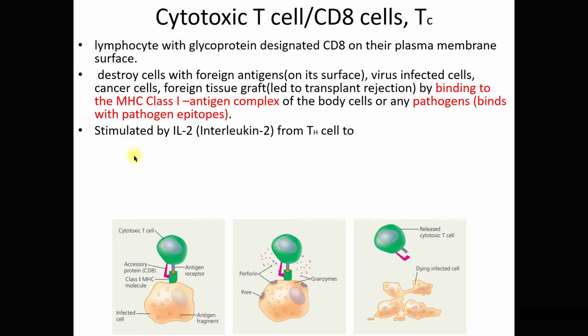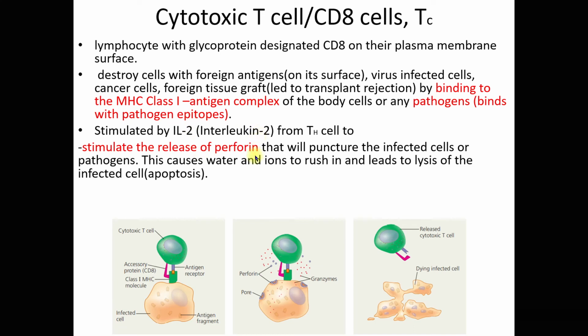Now, the cytotoxic T cells are stimulated by interleukin 2 from the helper T cell. Now, there are two ways you can write interleukin 2: either capital I, capital L dash 2, or capital I interleukin dash 2.